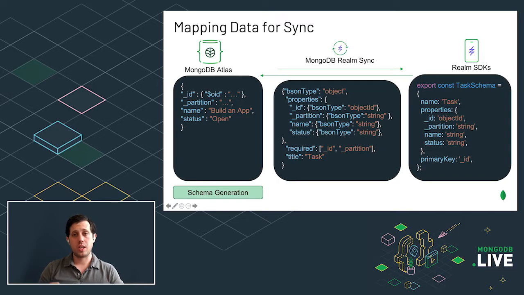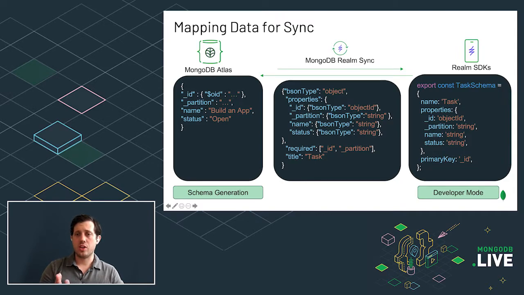Now, the other way that we allow you to develop is if you're starting on the other end. If you have an SDK, if you have an application with data models that already exist, and you're thinking about, how do I get these to my backend? So we have a schema developer mode. What that lets you do is start sending changes from your SDK to Atlas. It will accept those changes and infer the schema as the data is sent from the SDK to MongoDB Atlas.